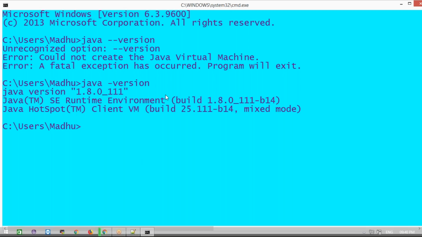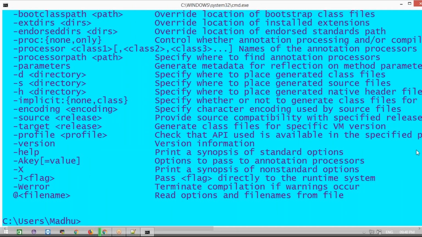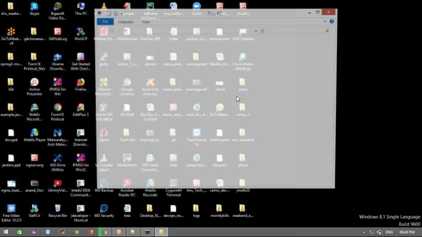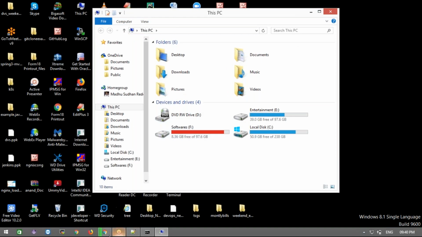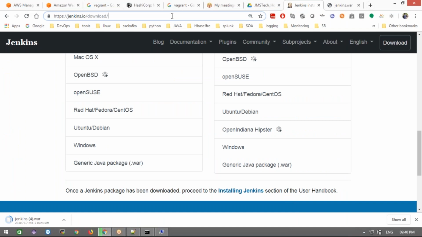For that, to check whether the JDK is installed or not, you can use the javac command. If you run the javac command, it will throw an internal or external command not found error. Now you must install the JDK on your machine. Now how to install? Once you download that from Oracle, how to download Java also I will show that. Okay, if anybody wants, I am going to share this link to the chat group. If you want, you can take a backup of this.